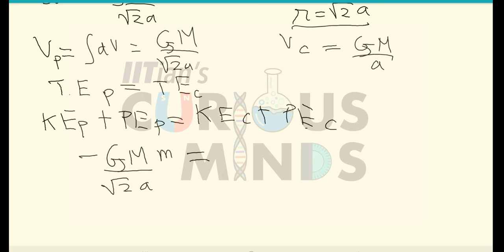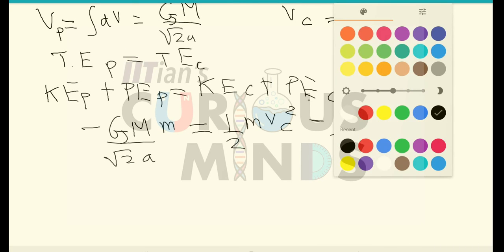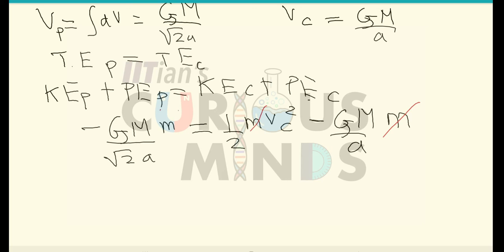The kinetic energy of the particle at point C, let it be an unknown value, is equal to half m Vc square, plus the potential energy, which is minus G M m divided by a. Here m and m get cancelled out.